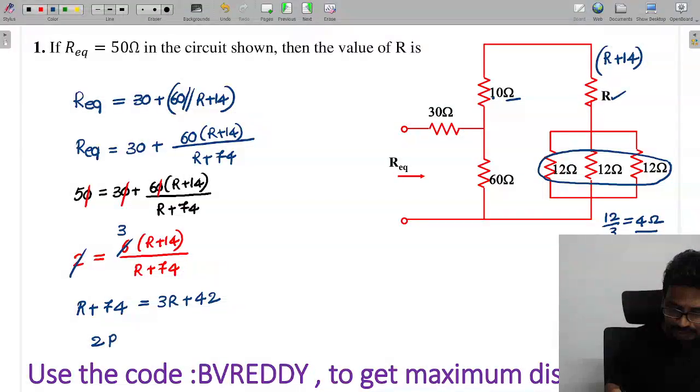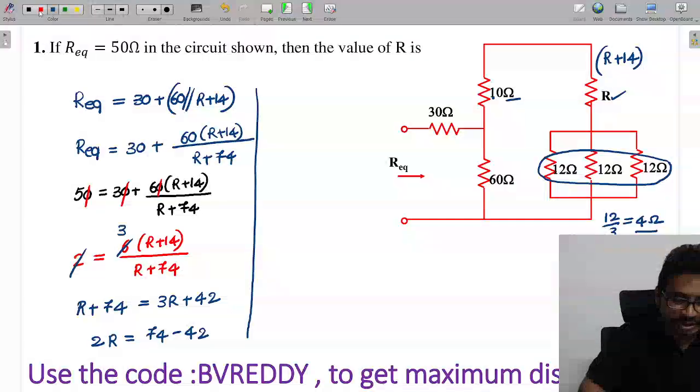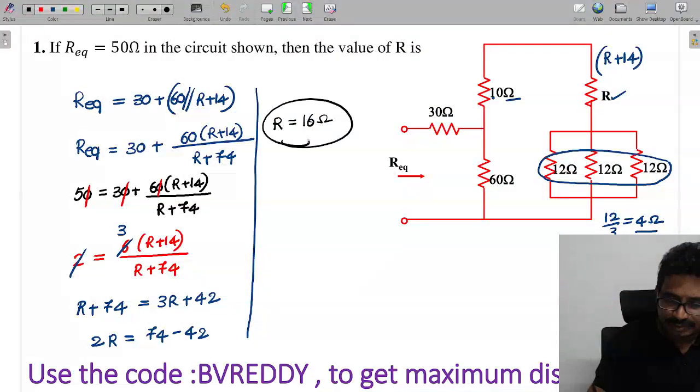Then 2R equals 74 minus 42. Simplify these values, check the value of R, how much will come. So this R value will come as 16 ohms.